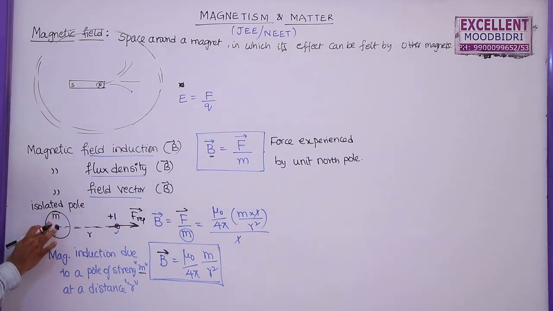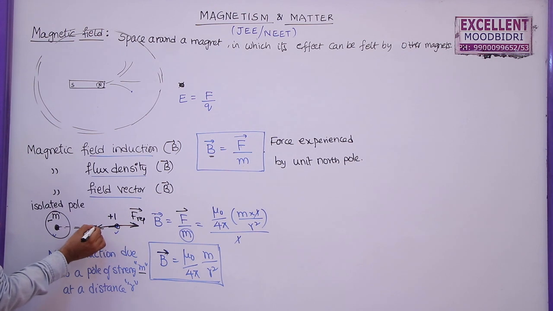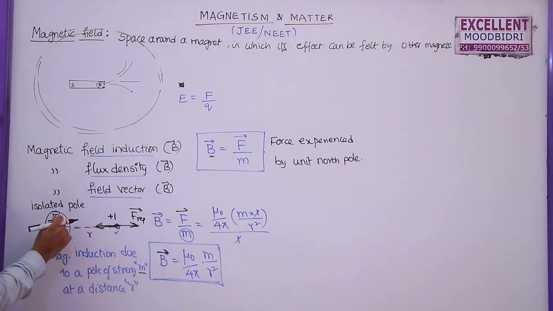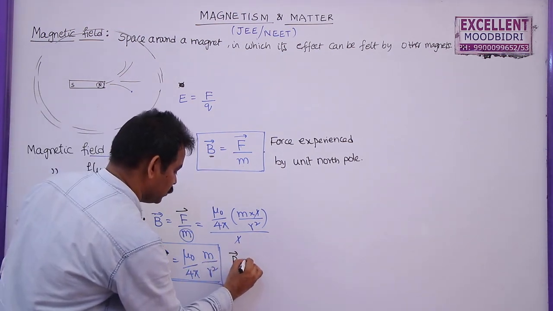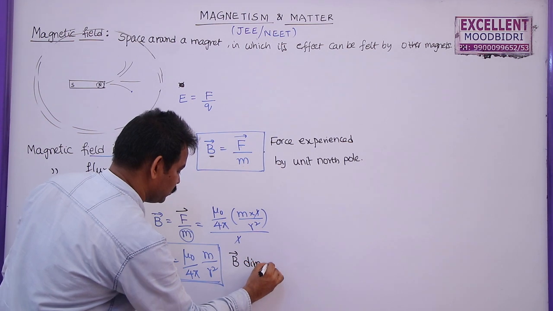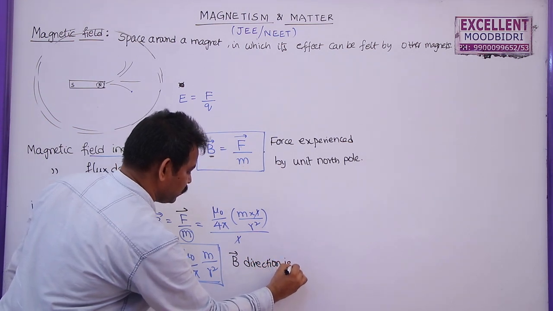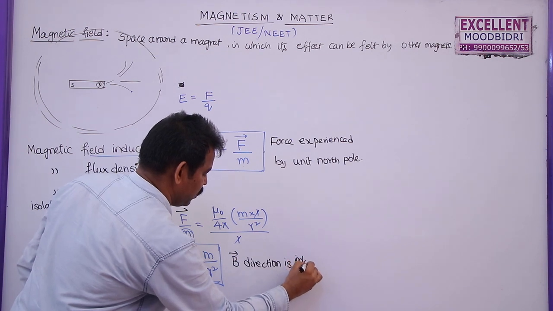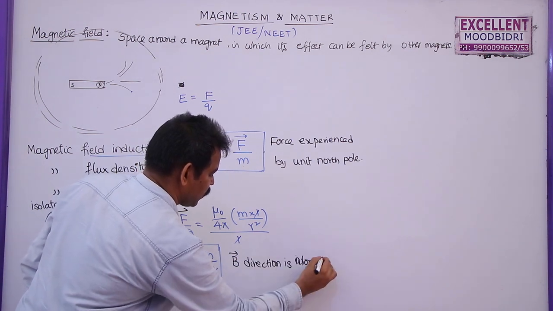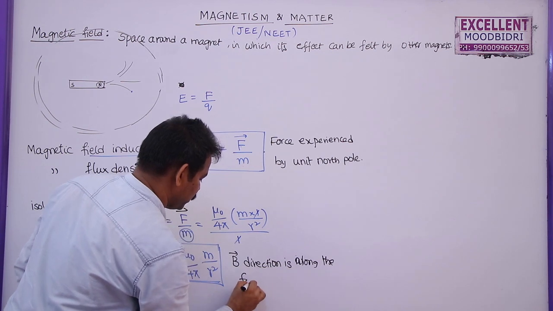For suppose if the isolated pole is a south pole here, now these two attract each other. So this is the direction of the force, and B bar will be towards this one. So B bar direction is along the force direction.